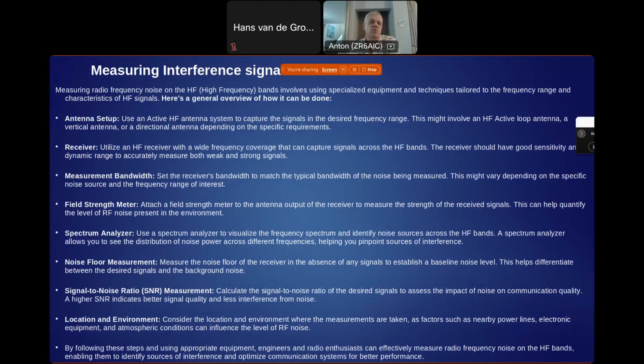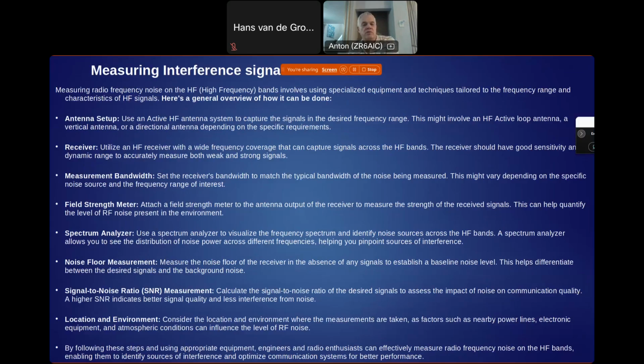The reason why we need that dynamic range is that if we have strong AM powers, strong AM radio stations, and we want to measure the noise levels right next to it, the dynamic range of your receiver should be good. Otherwise, you will get disturbance from the actual powerful AM transmitters. So that's a very important aspect of your receiver.